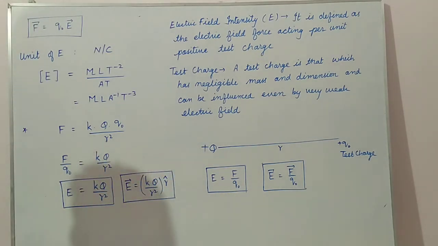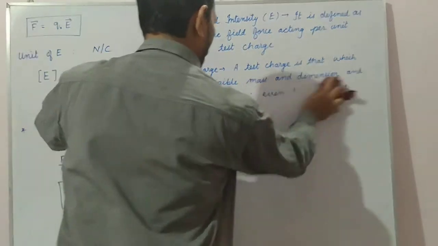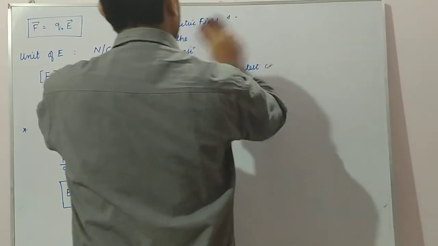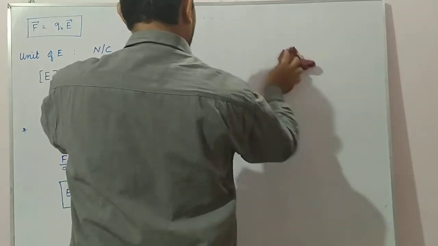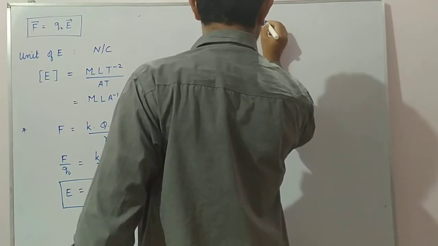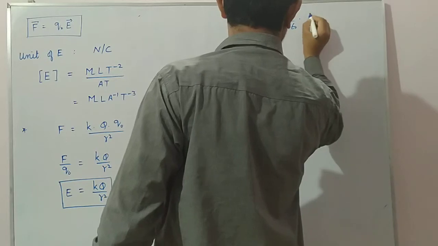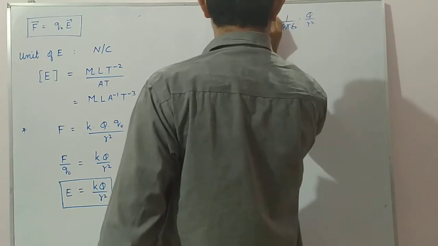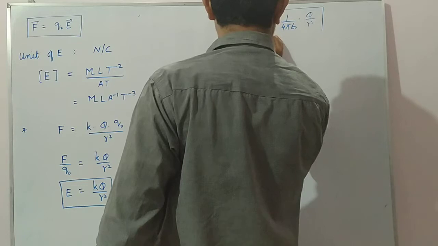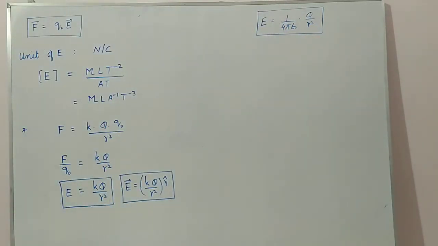Now after this, in terms of medium, we can also write the electric field E equal to 1 by 4 pi epsilon naught Q by R square, where epsilon naught is the permittivity of free space.